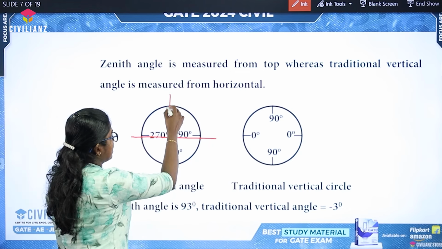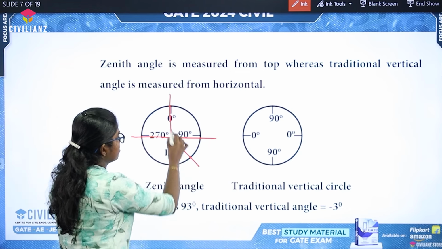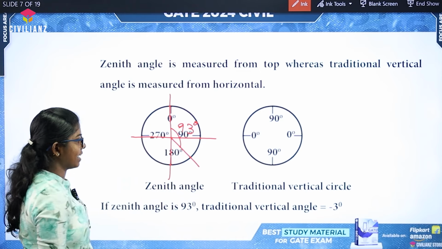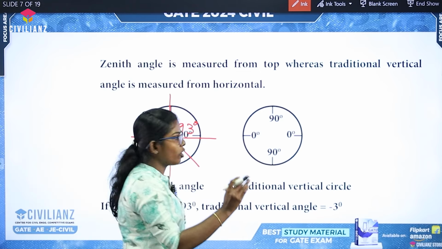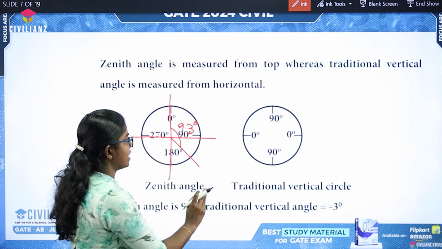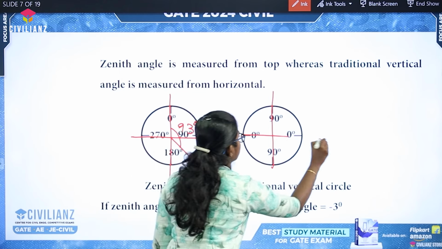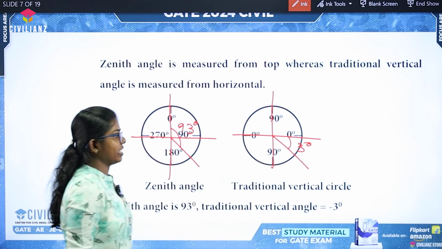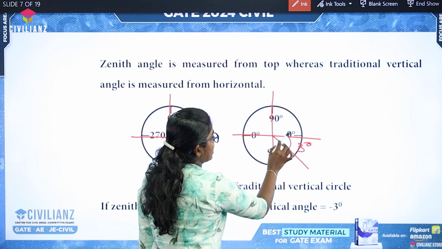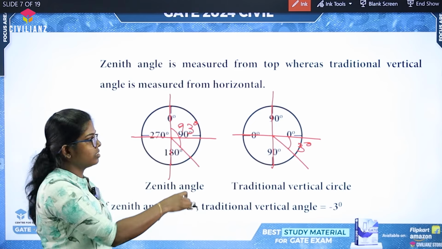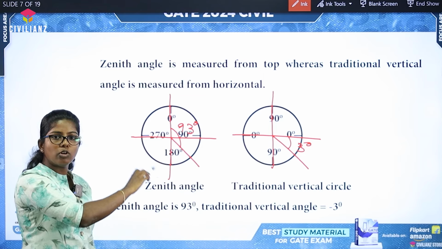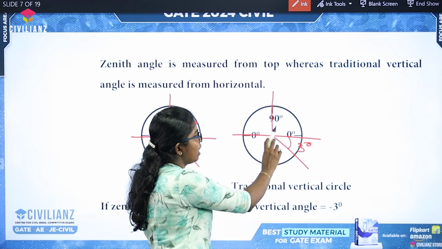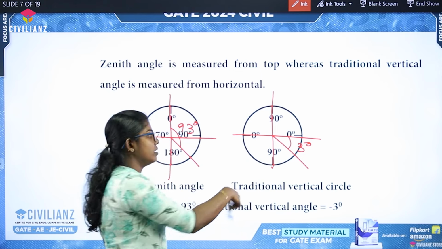If we draw a cross, then we need to draw that line at 93 degrees. This is a 93 degree angle. In zenith angle, the corresponding angle is drawn to the traditional vertical circle is 3 degrees, because here we are measuring the angle from horizontal to vertical. Here we are measuring from top to down in a clockwise direction. Here also in a clockwise direction, but it is measured from horizontal to vertical.